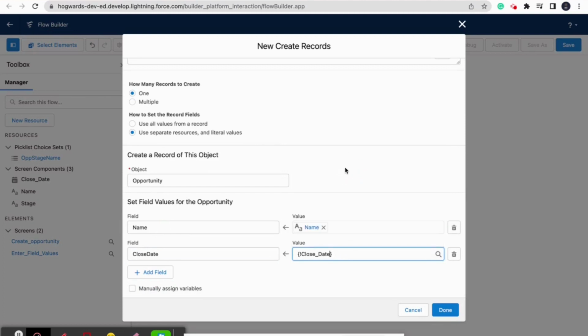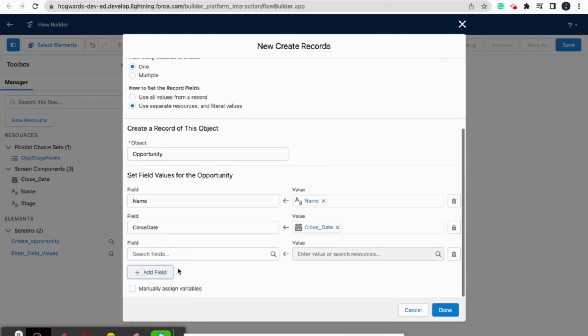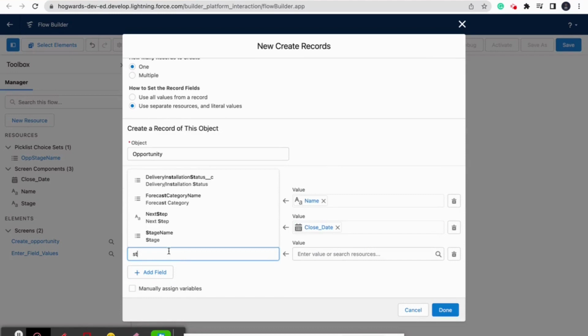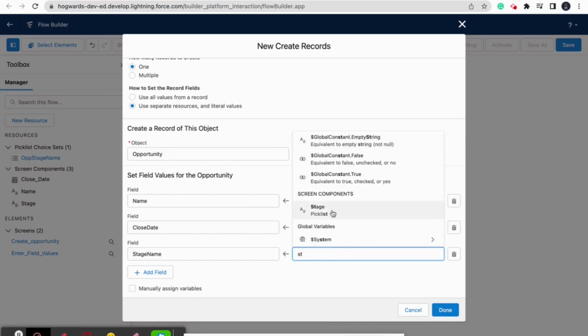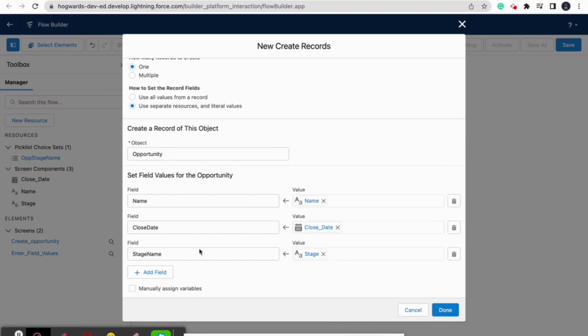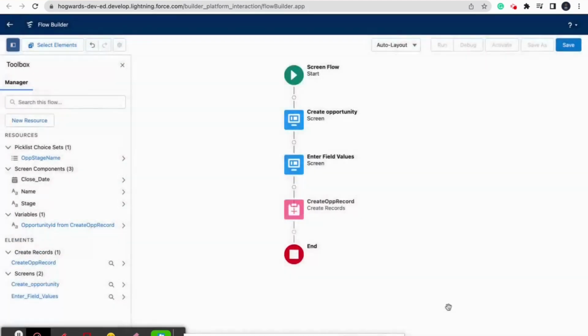And for the close date, there is a close date field. And for the stage, there is a stage field which we have created. Okay, so these are the fields of the opportunity object, and these are the fields which we have created. Okay, so these are the values from the screen component. So now we can click on done. So it says that it will create an opportunity record.